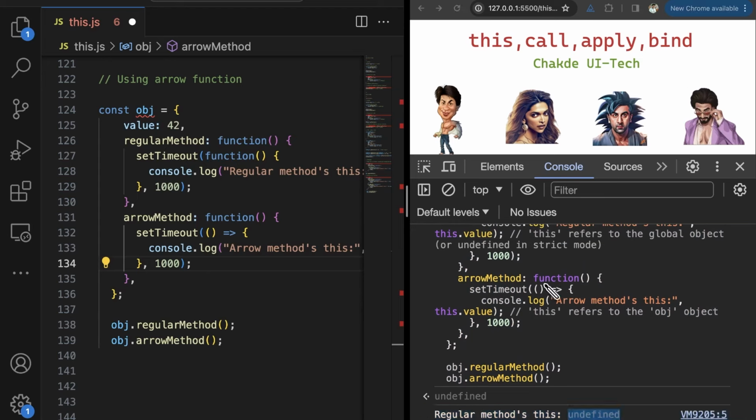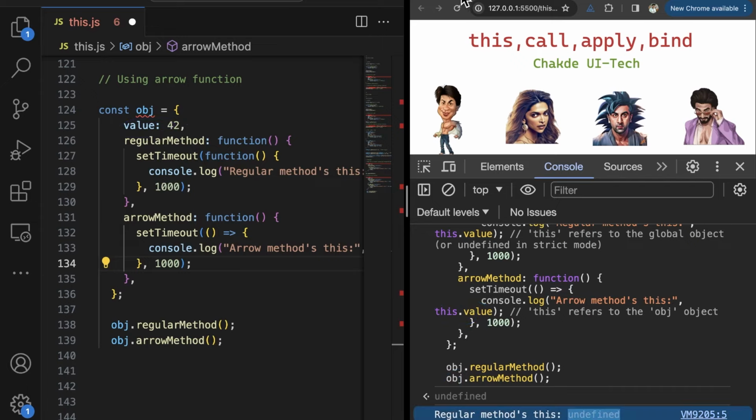So at the time of creation of this particular callback, what was the value of this? Because it was called with respect to the object, when this setTimeout got executed and the callback got executed, because of the arrow function, it actually started pointing to the object, and hence this.value is 42 in this particular case.